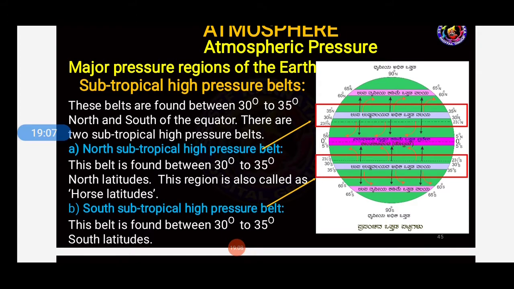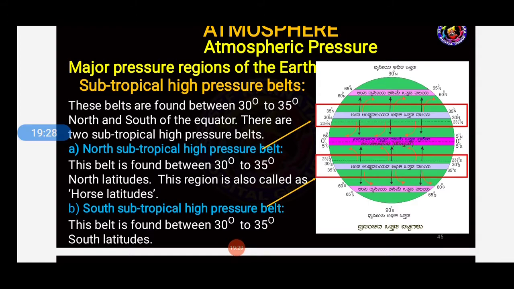Now let us see about the north and south. This belt is found between 30 to 35 degree north latitudes. This region is also called horse latitude. Next we have the south subtropical high pressure belt. This belt is found between 30 to 35 degree south latitudes.